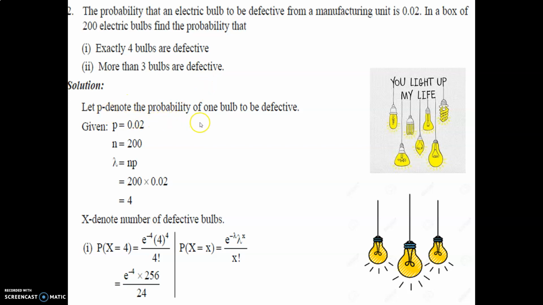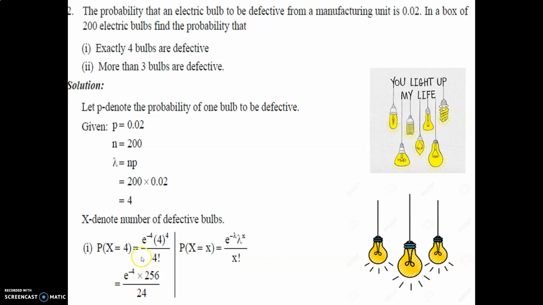Let P denote the probability of one bulb being defective. P is equal to 0.02, already given, n is equal to 200. Lambda is n into P, 200 into 0.02, which is exactly 4. X denotes the number of defective bulbs. P(x equal to 4) is e raised to minus 4, 4 raised to 4 upon 4 factorial. The formula is P(X equal to x) is e raised to minus lambda, lambda raised to x upon x factorial.